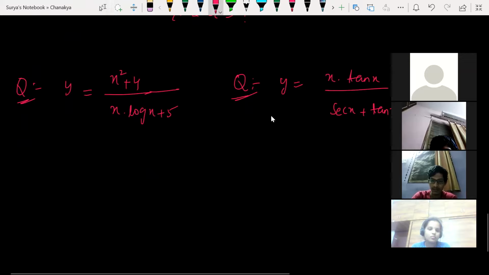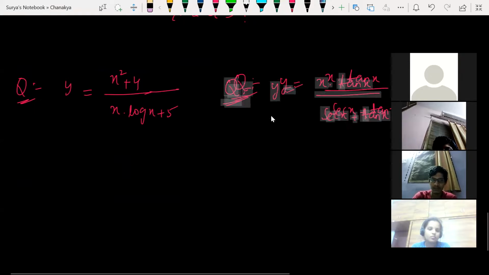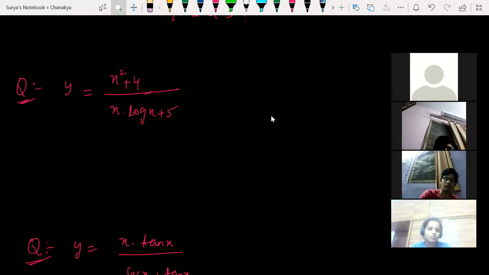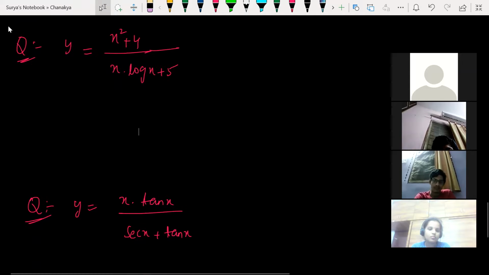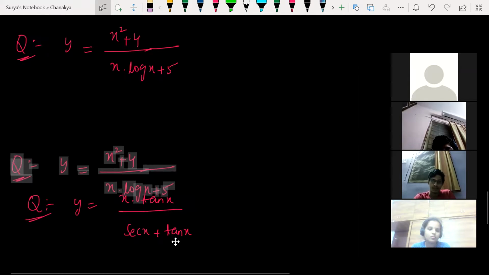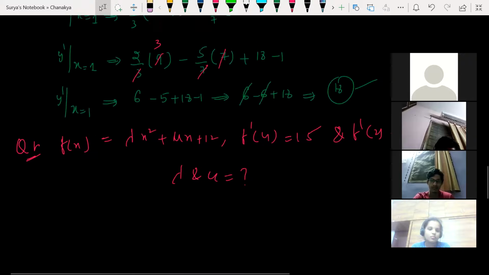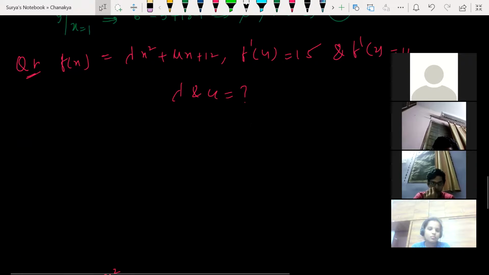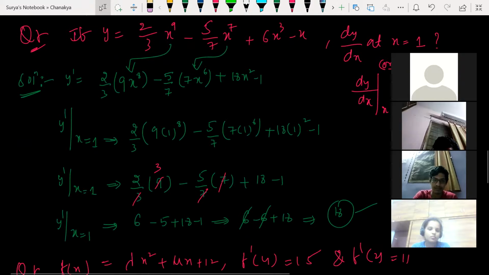Make it fast. See here, we have to find out, guys, how many of you understood this one? Tell me, how many of you understood the above one? Clear? How many of you understood this one? Tell me.